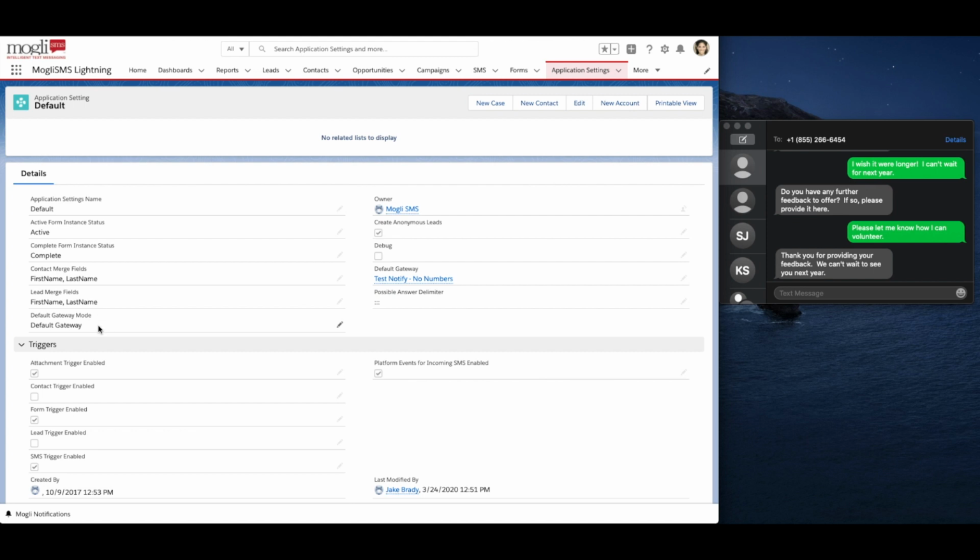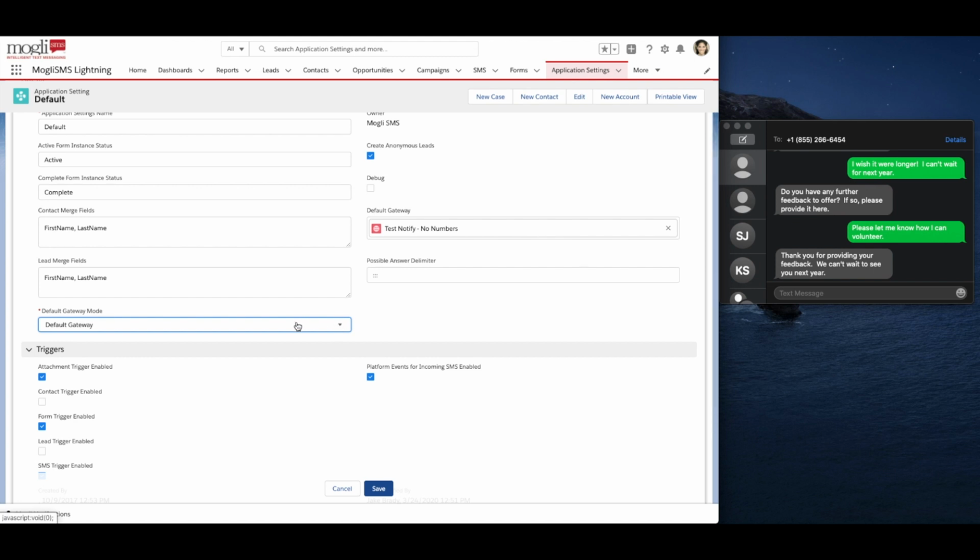Beneath that field, we have the default gateway mode field that has a few options. Keeping the value at default gateway allows all of your users to have access to send from any of the gateways that we have configured in your org. Alternatively, you can use users assigned phone number to create the setting where users must be permissioned to utilize certain gateways.